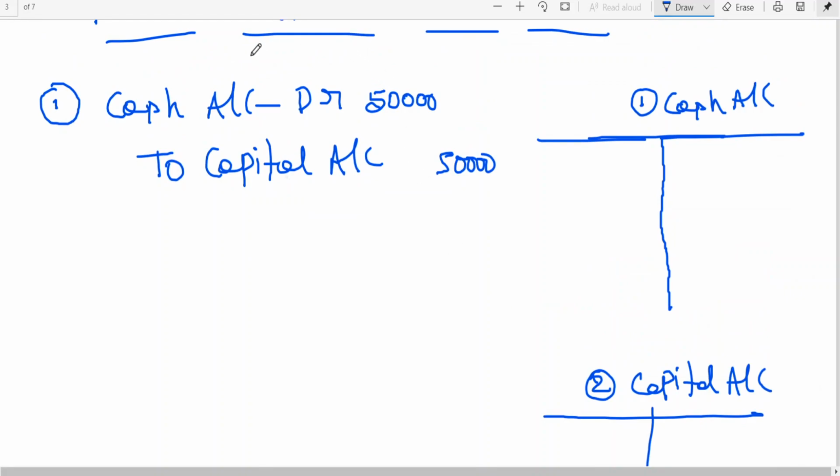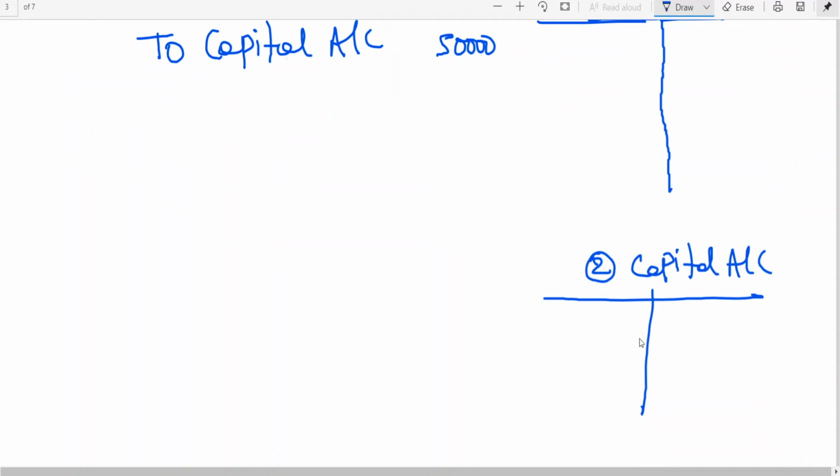Because for whatever account you debit, whatever account you credit, for that we need to open a ledger. This is what is called ledger accounting. All similar transactions relating to cash are recorded in the cash account. All similar transactions relating to capital are recorded in the capital account. To know what is my cash balance or what is the amount invested by the proprietor, instead of looking at the entry recording, you can look at which one? Capital account. That is the reason why we go for recording of the transactions. Clear to all of you?